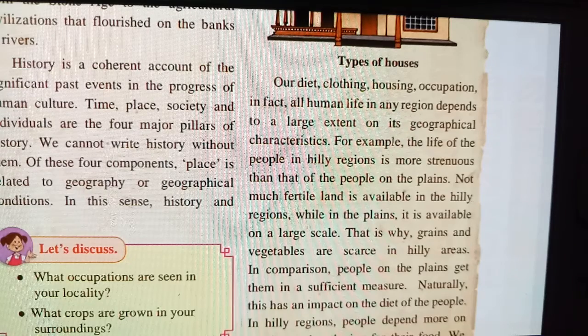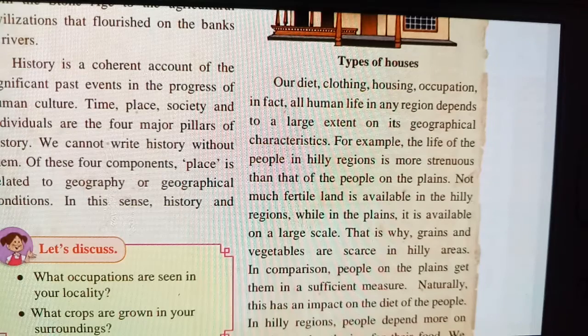Diet, clothing, housing and occupation are important to human life. Without them a person cannot live on earth. Remember this, because these are the basic needs. For example, the life of the people in hilly regions is more strenuous than that of the people on the plains.